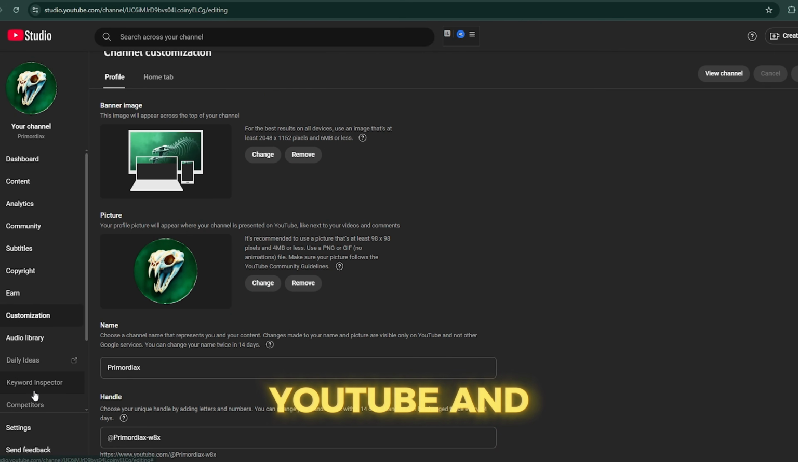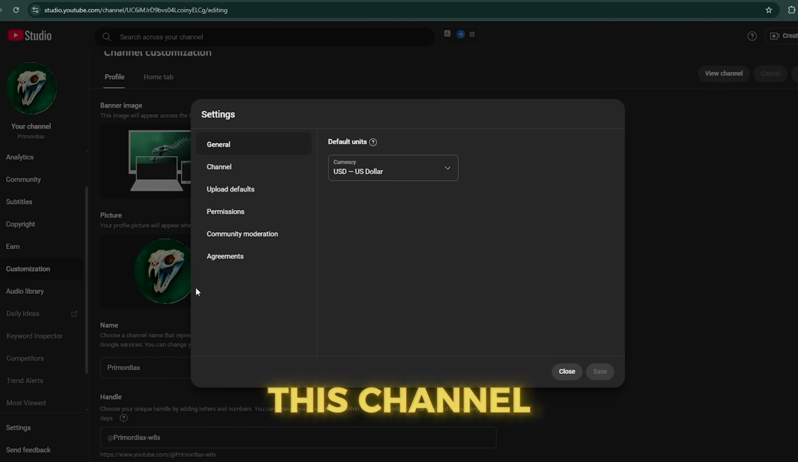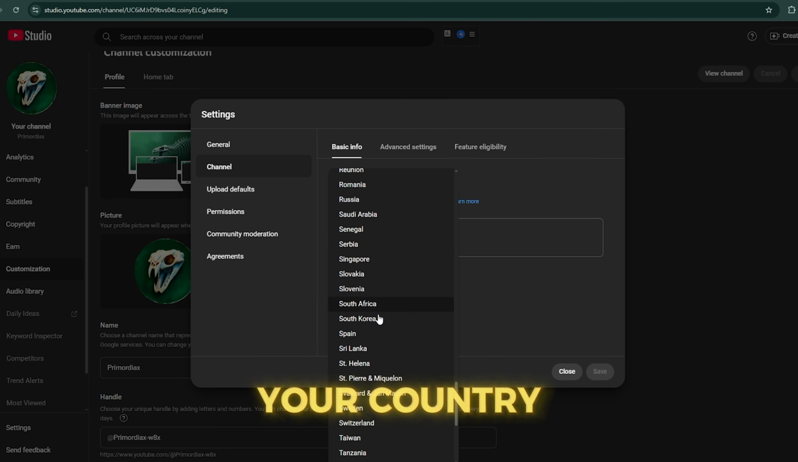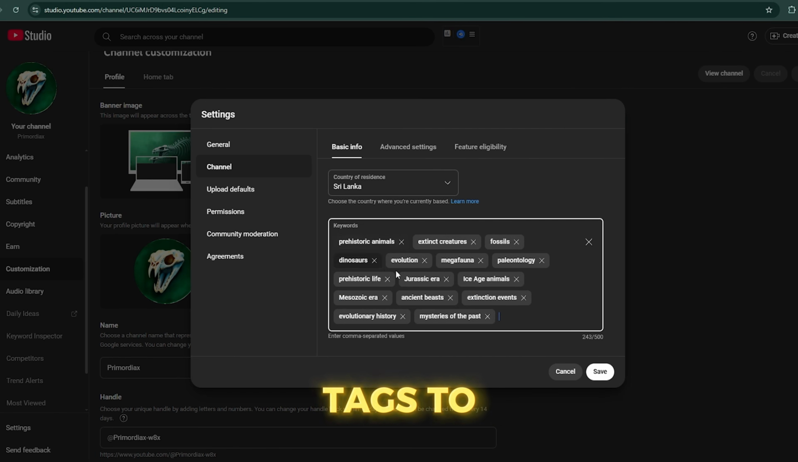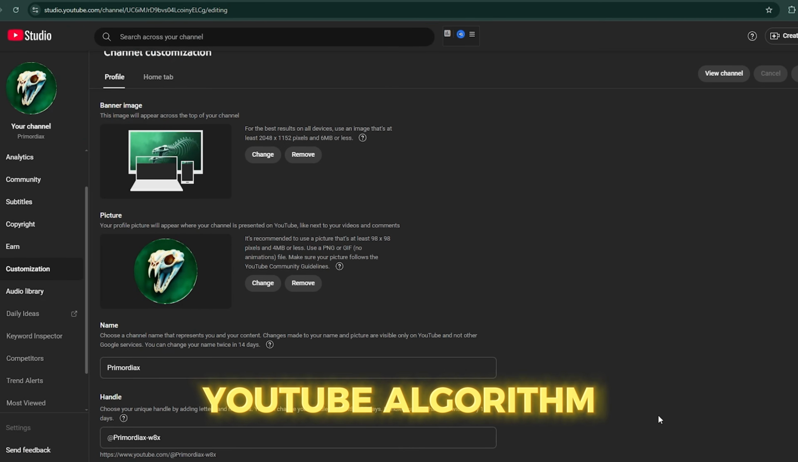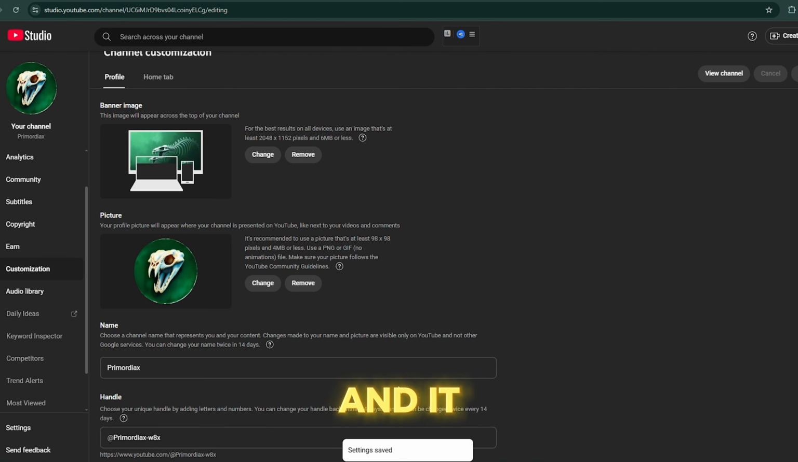Now, go back to YouTube and go to the settings and select this channel option. Now you can select your country from here and paste all the tags to this place. By adding these tags, you are helping the YouTube algorithm to learn more about your channel, and it will help it find the suitable audience and recommend your videos.